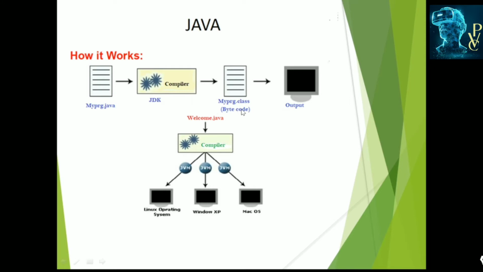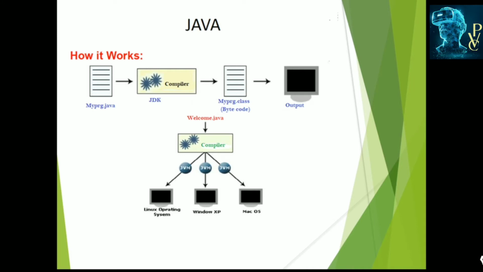With the help of this concept, Java becomes portable, and this bytecode program can execute on any type of machine like Linux, Windows, Mac, any type of platform. So we call this platform independent, and this bytecode program can be converted with the help of the interpreter into the output or machine program, which the machine can understand.